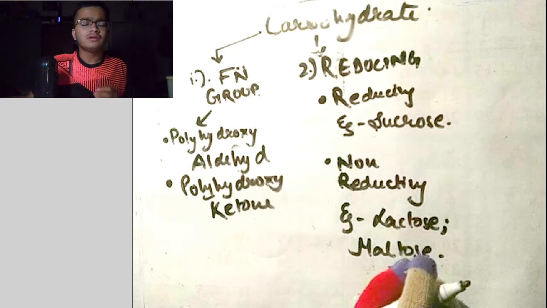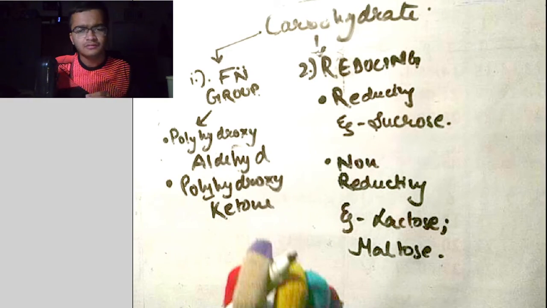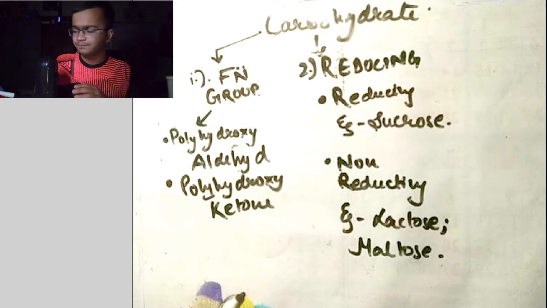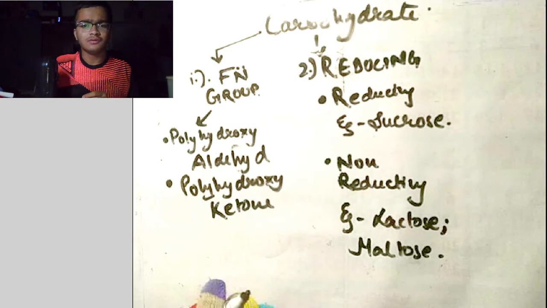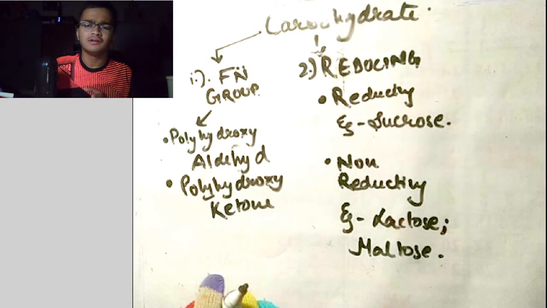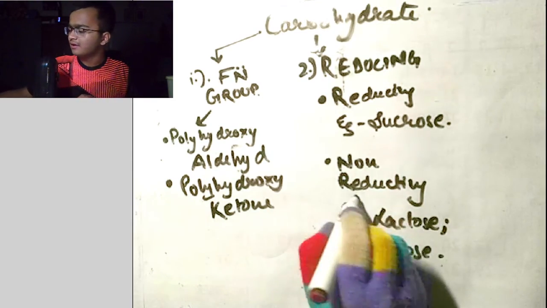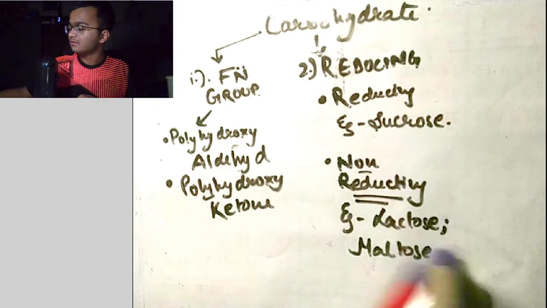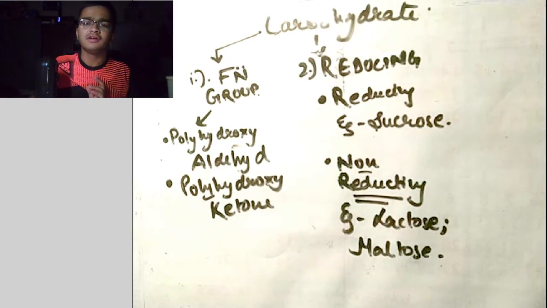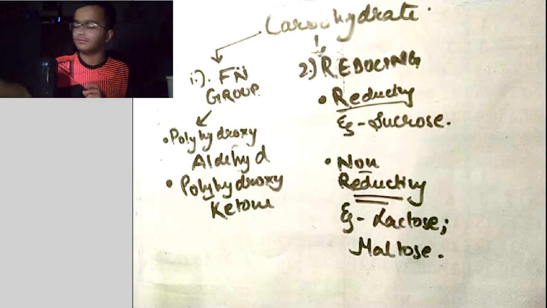How to find out which is a reducing sugar and which is a non-reducing sugar, I will tell you after a few minutes, or in the next lecture, how to find out whether a structure is reducing or non-reducing. Till then you have to remember this mechanically: lactose and maltose are non-reducing, and the reducing sugar is sucrose.